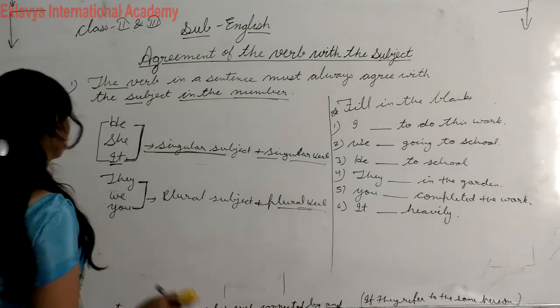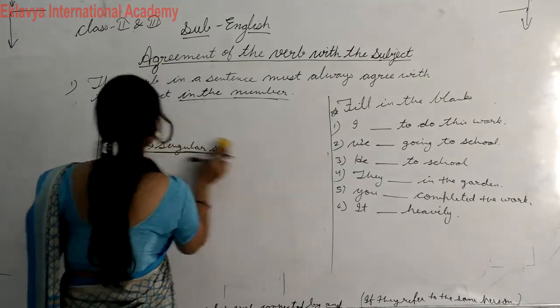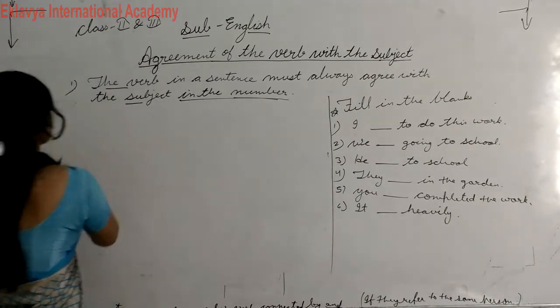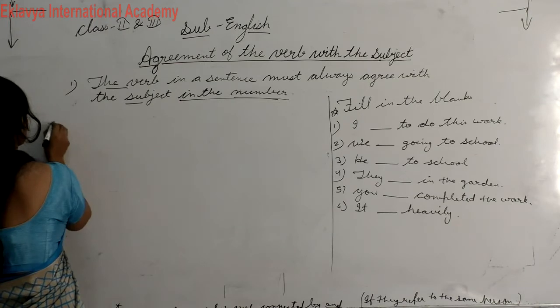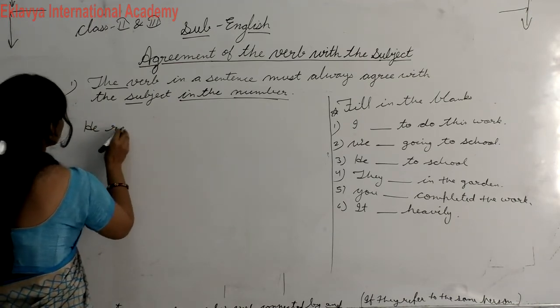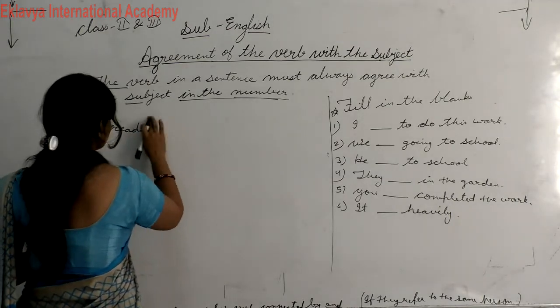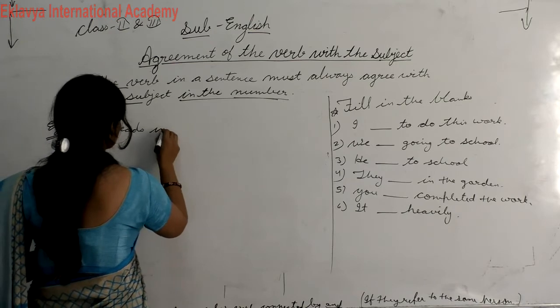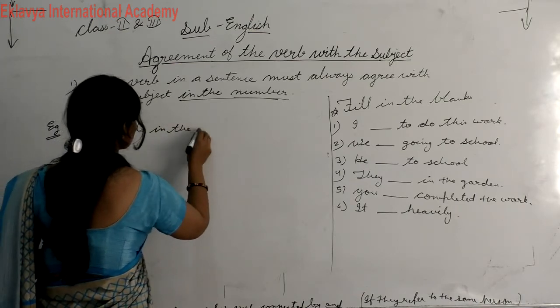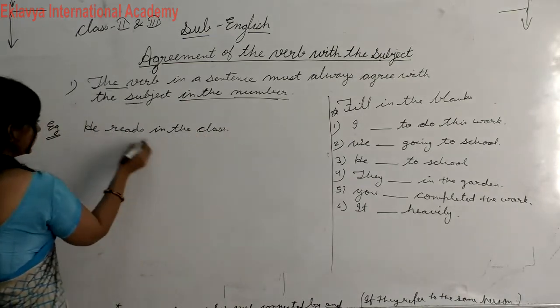Okay, see by the example like, he reads in the class.